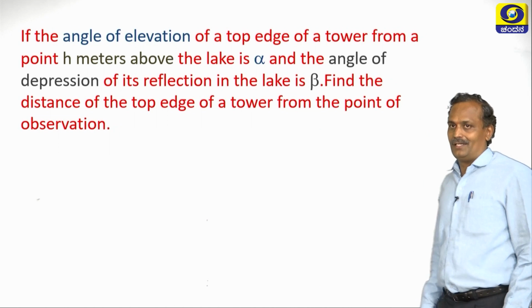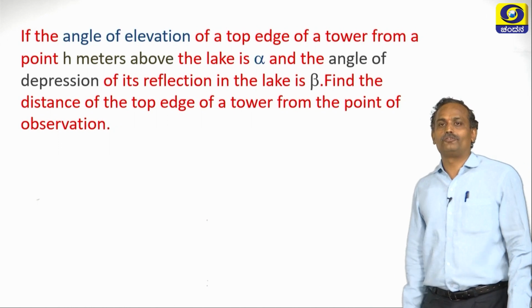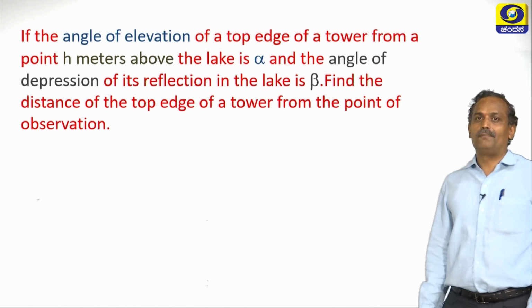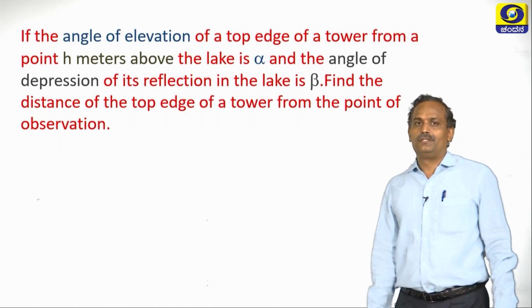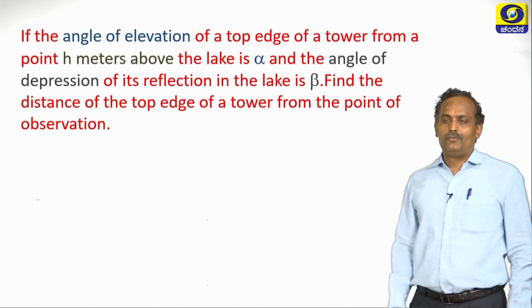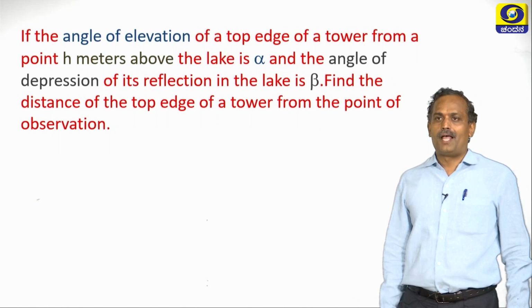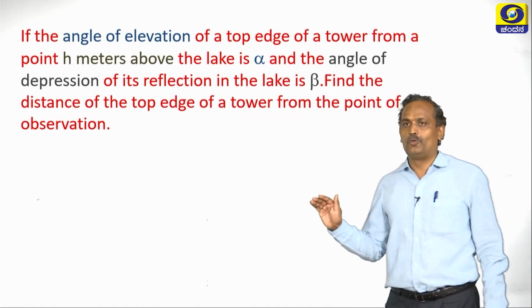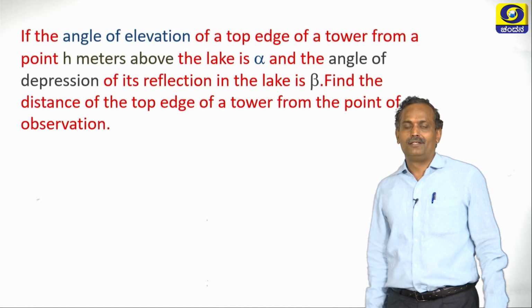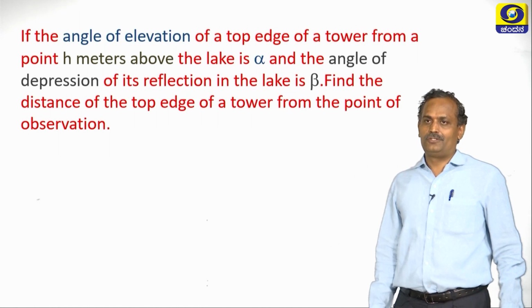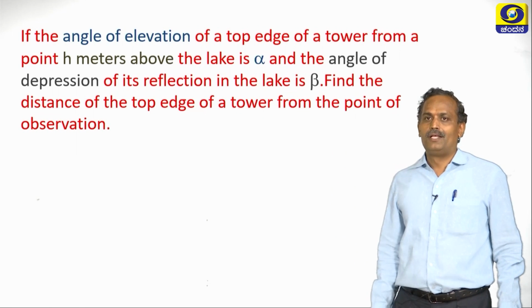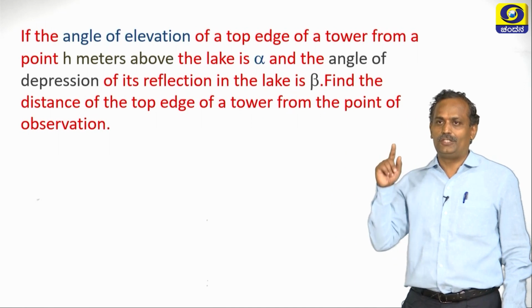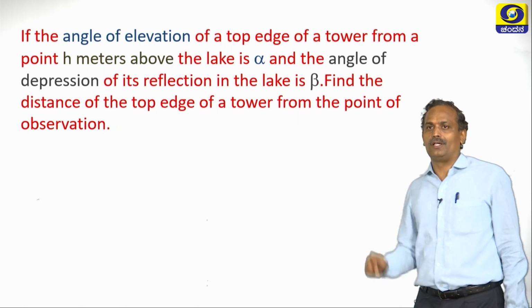What do we have to find here? We have to find the distance of the top edge of the tower from the point of observation. So you have assumed the tower, you have assumed the lake, and a person is h meters above the lake, observing the top edge, and the angles of elevation and depression are given. We have to find the distance from the top of the tower to the viewer.